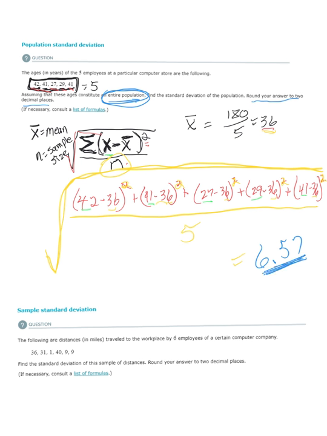But the entire population has a standard deviation of 6.57. As we go on, we're going to talk more about what that number means. But right now, you've just got to be able to come up with the standard deviation for a set of numbers. Okay, so population standard deviation uses this formula right here.